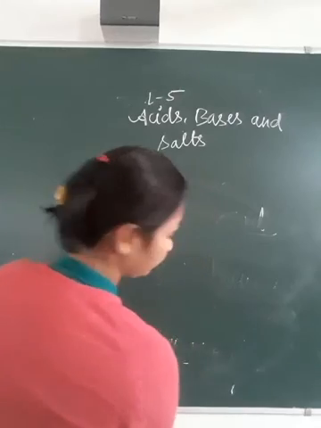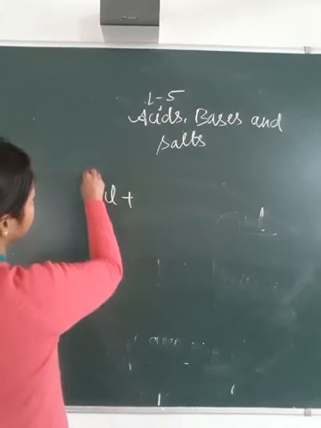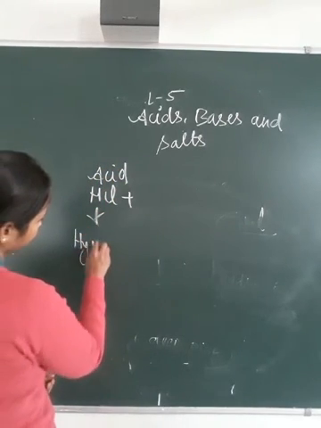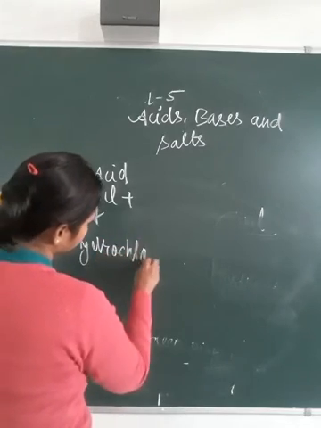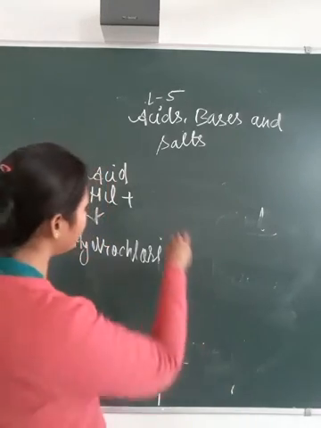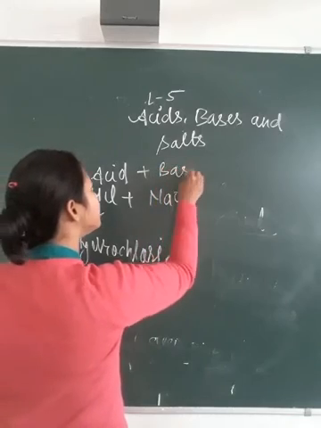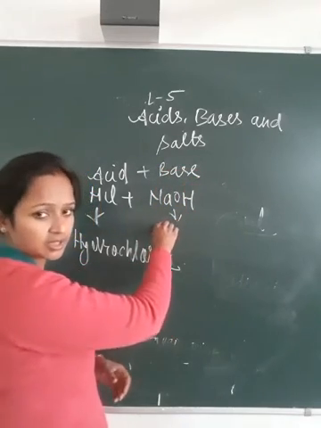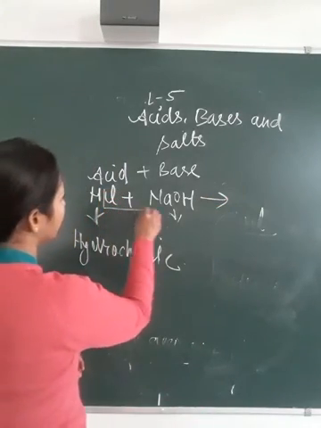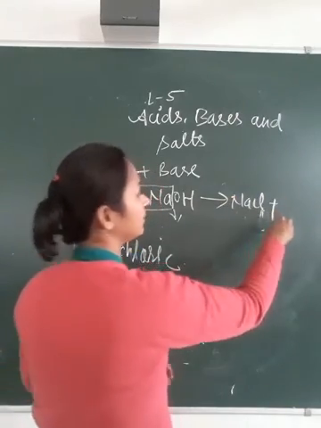You can see HCl, that is hydrochloric acid. This is the acid, and the name of this is hydrochloric acid. It will react with the base NaOH, sodium hydroxide. This is the base, the name of this is sodium hydroxide, and when it reacts, it will form NaCl, sodium chloride.